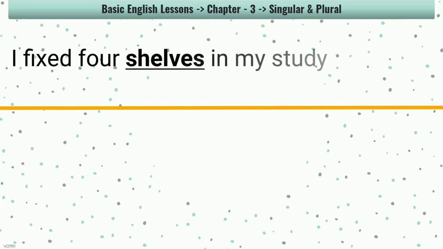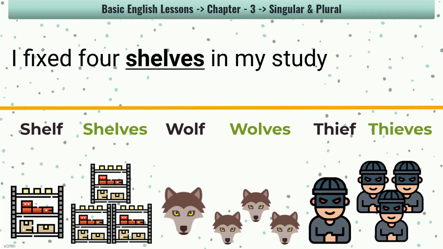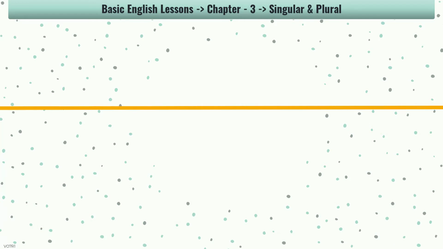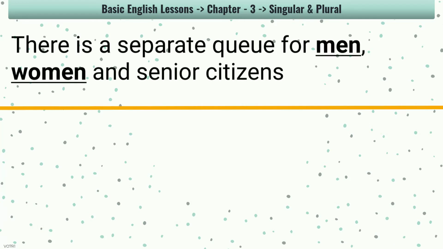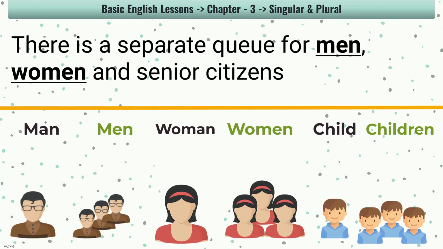I fixed 4 shelves in my study. Here the word ends with f and you need to change f to v and add es to make plural. Shelf, shelves. Wolf, wolves. Thief, thieves. Here is a separate queue for men, women and senior citizens. Now it's an interesting thing. These are the words where the spelling of the word changes. Man, men. Woman, women. Child, children.